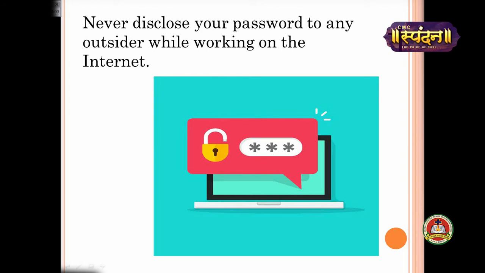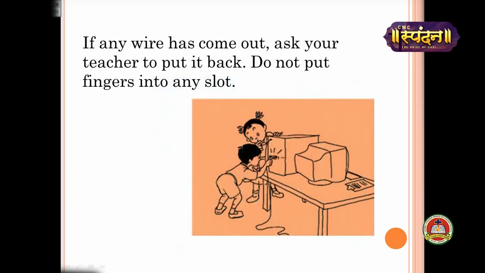Now next, here it is given that if any wire has come out, ask your teacher to put it back. Do not put fingers into any slot, otherwise again you will get a shock. If the computer is working, do not take out any wire and do not put your finger inside any of the slots given in the CPU or the laptop, otherwise you can get a shock. USB slots are given there; never put your finger in them while the computer is on.